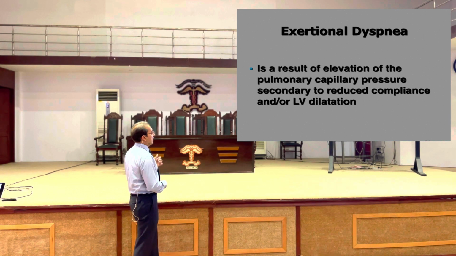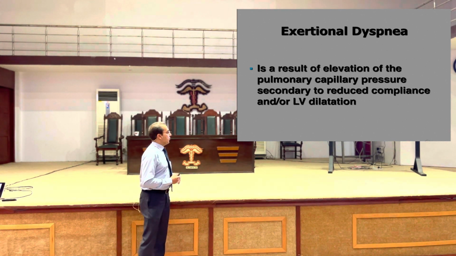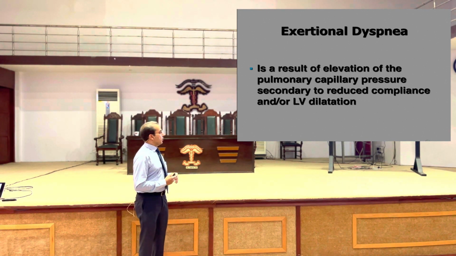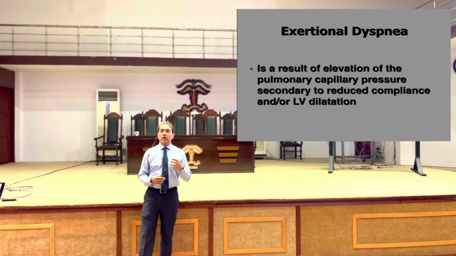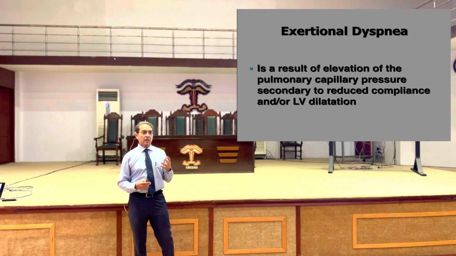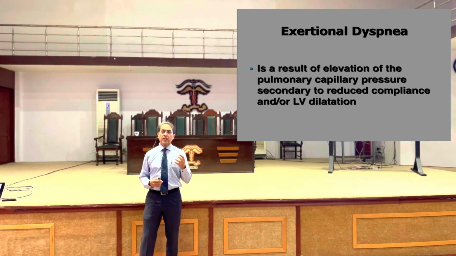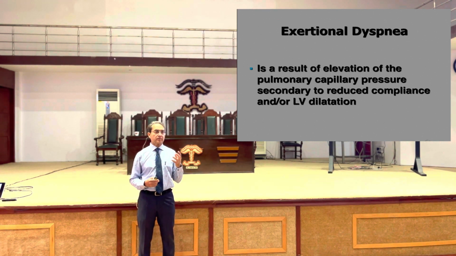Exertional dyspnea occurs because of elevation of the pulmonary capillary pressure due to reduced compliance and dilatation of the LV. What happens when there is aortic stenosis? There is very high pressure in the left ventricle.